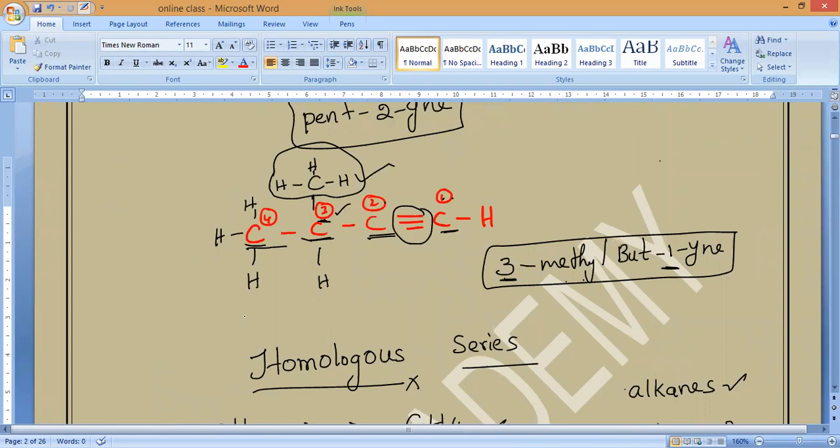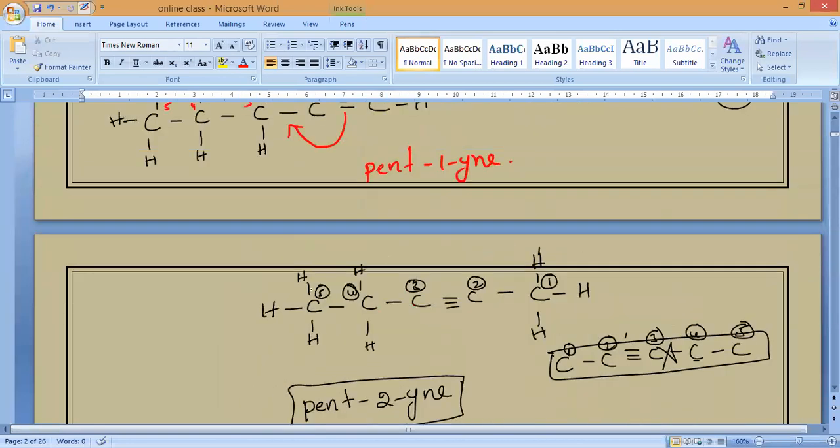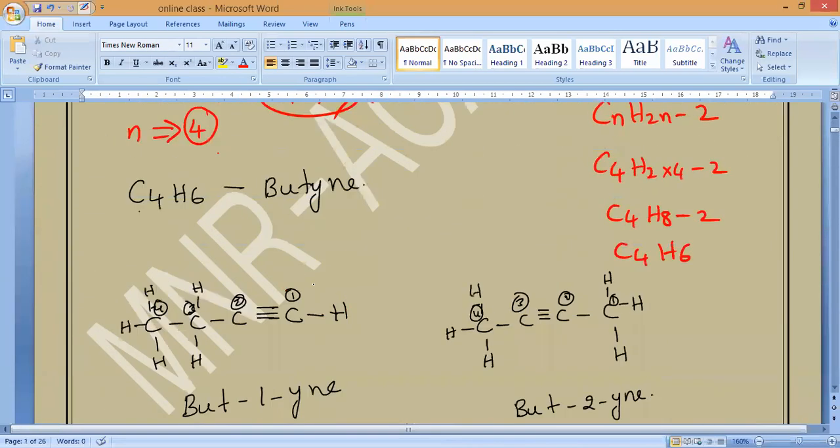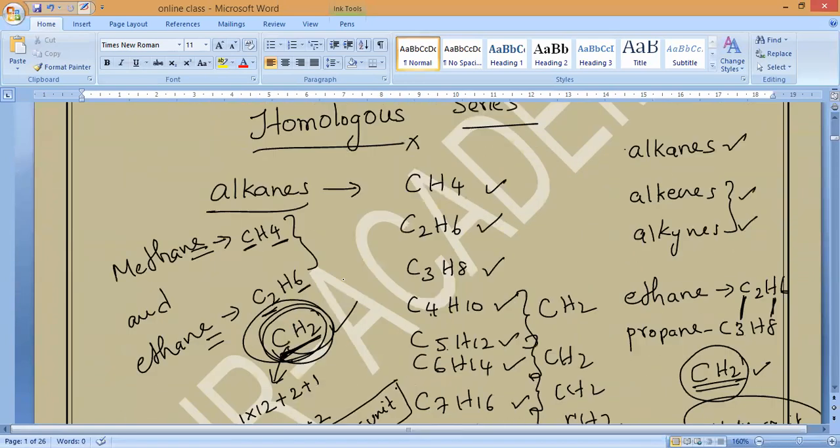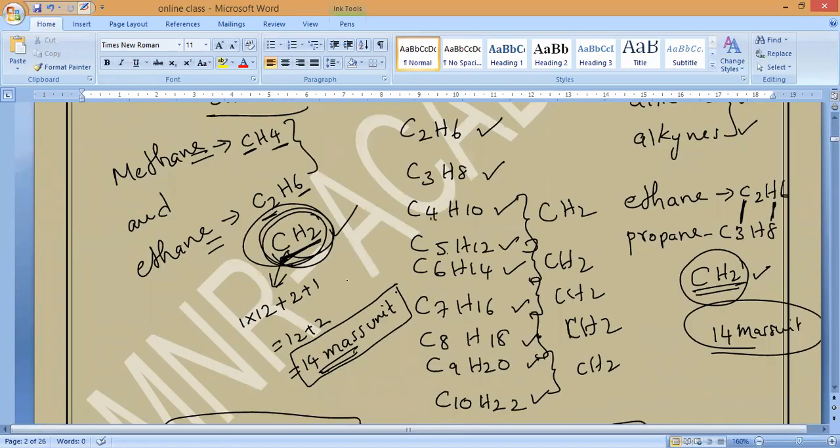So the properties, already 2 properties you learned. What is the property? It always differs by what, guys? CH2, 1 carbon and 2 hydrogens. And also the mass difference is how much? 14 mass units. Understood? Clear, everybody? Write the things. We'll proceed.